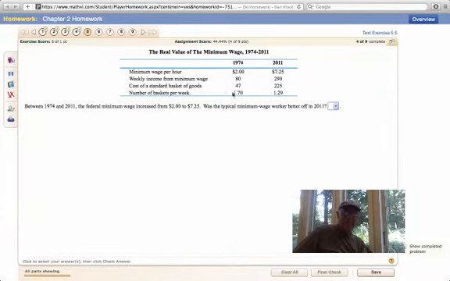So if we look at the same standard basket of goods, it was $47 in '74. In 2011, it's $225. So if we do a little math here, the number of baskets per week you could buy would be 1.7 in 1974. In 2011, 1.29. So you can't buy as much stuff, right? The things that matter. So was the typical minimum wage worker better off in 2011? No, they were not.